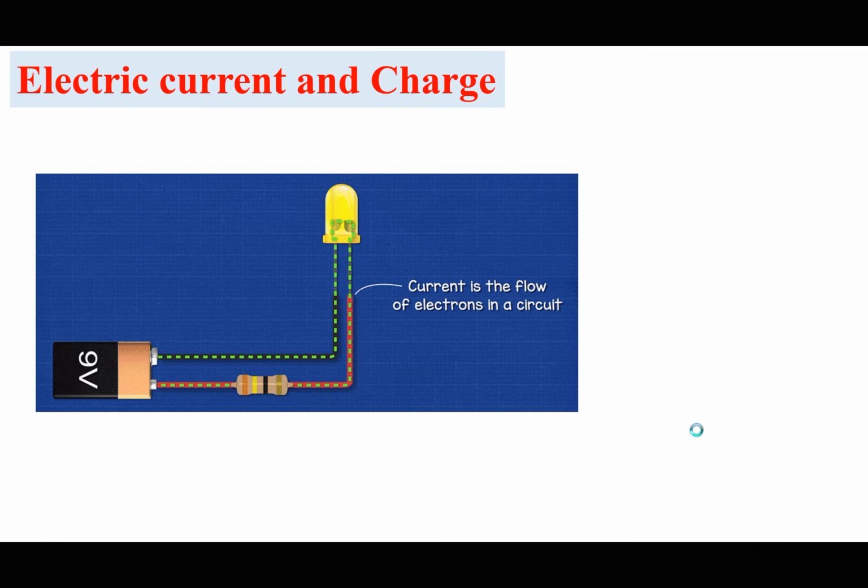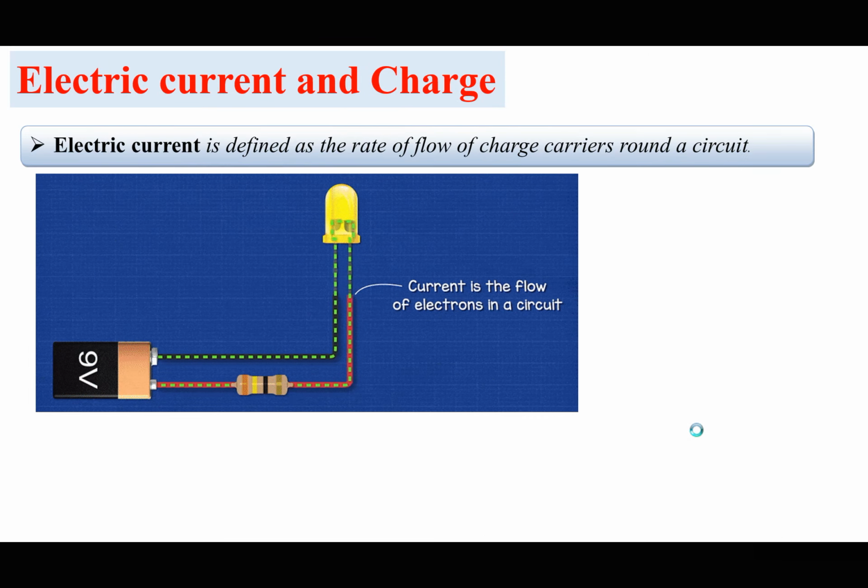Electric current. So in IGCSE, you defined electric current as the rate of flow of charge carriers. In other words, it is charge flowing through a circuit per unit time. That is how you defined electric current. The charge or the amount of charge flowing through a circuit per unit time. The rate of flow of charge carriers around a circuit.